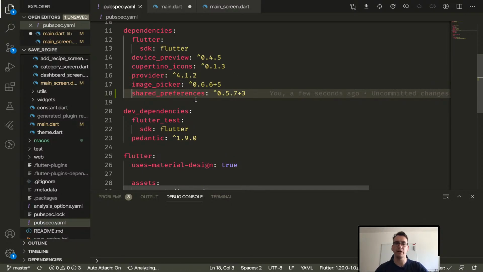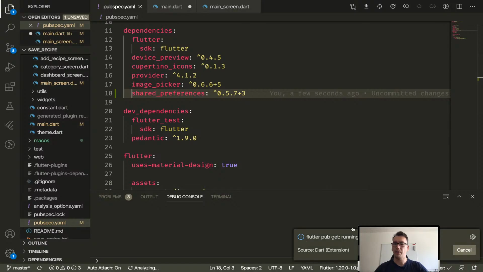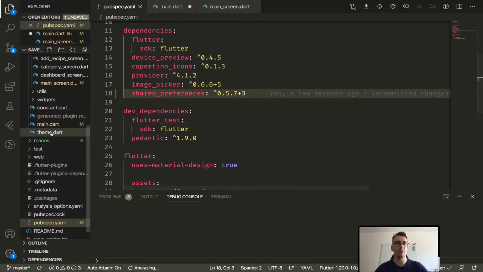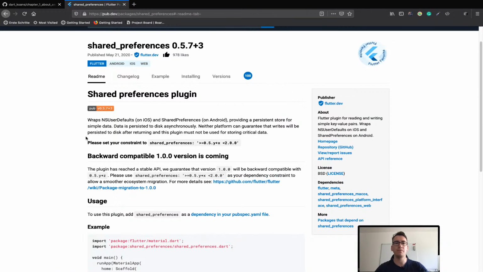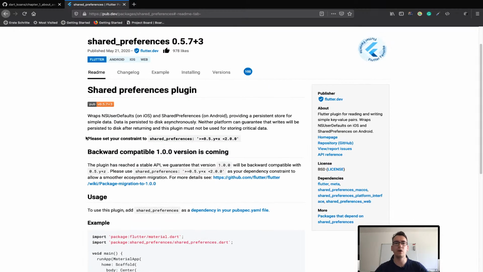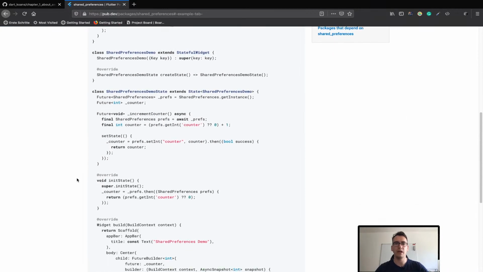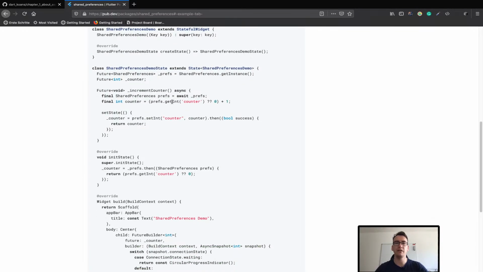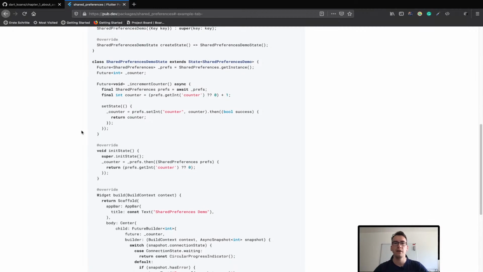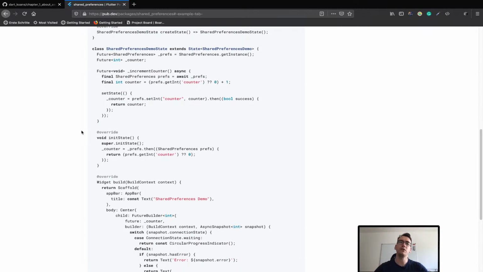and make the YAML right. Now pub get, right? So we have to get the packages. Shared preferences saves information into your device locally. So if we take a look, we can save, for example, integers, booleans, or strings. So you can save all basic data types, or primitive data types is the right name. And these can be saved on your local device.